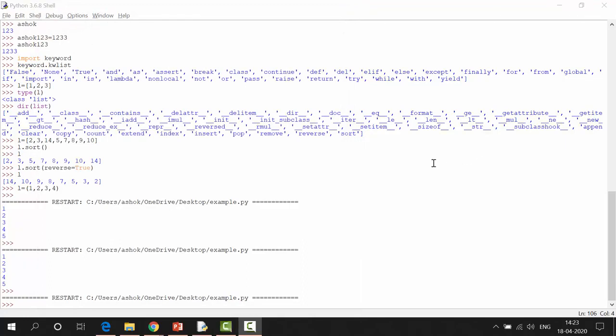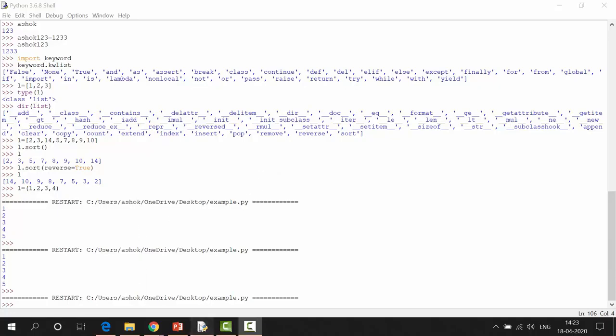Also in Python, indentation is most important. In other languages, when we write a program we need to write curly brace open and curly brace close, in the case of Java or C programming or whatever the programming language. In Python, we don't need to bother about open and close curly braces. Indentation is the most important thing in Python.